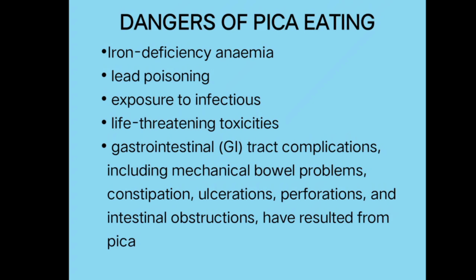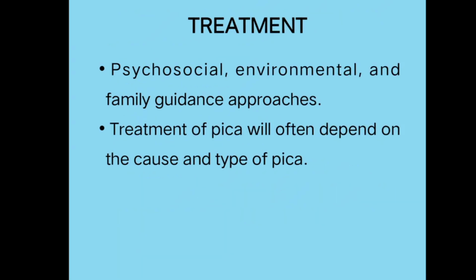So when they continuously have the urge to eat these non-nutritive substances, they may end up with these kinds of complications. Next is treatment. So psychosocial, environmental, and family guidance approaches. That means you have to socialize the children. When they have any stress, depression, or frustration, the child will automatically adapt some defense mechanism. So they use eating of these non-nutritive substances as their own defense mechanism.